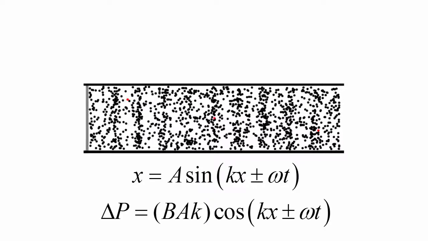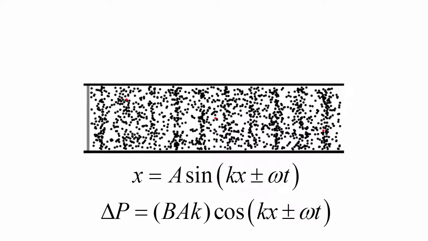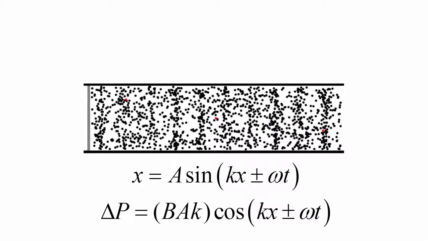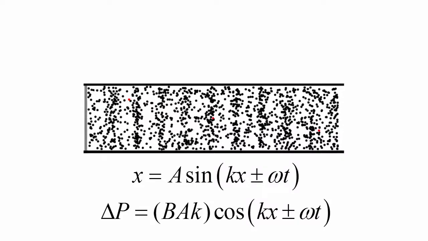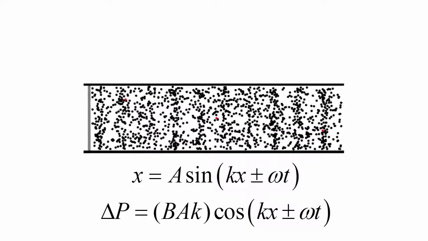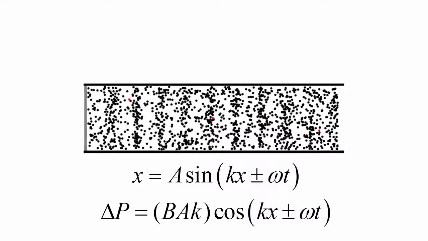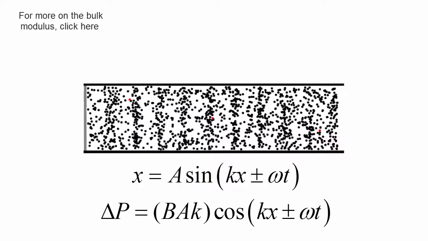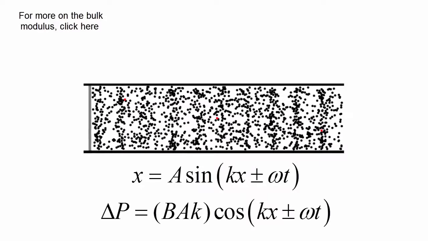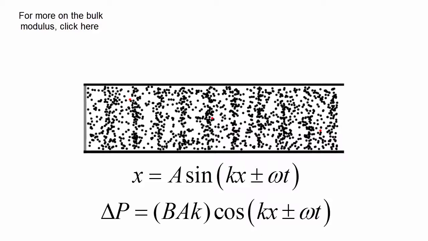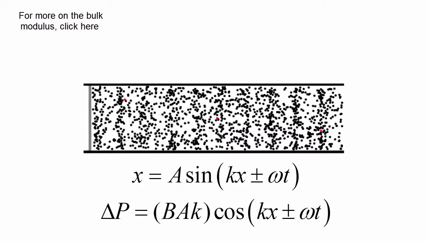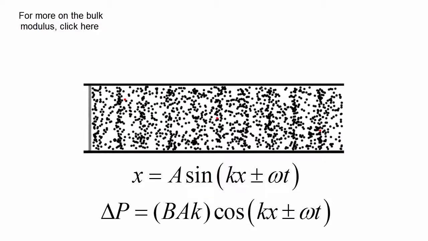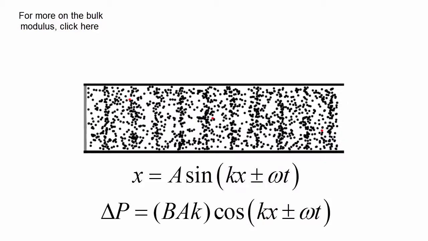It can be shown, but not here, that the change in pressure can be given by BAk times the cosine of kx plus or minus omega t, where B is the bulk modulus of the medium which the sound is propagating in, A is the displacement amplitude of the medium, and k is the wave number. The bulk modulus determines how much a material will compress under a given amount of external pressure. Recall the wave speed video in the previous chapter, and you remember that the bulk modulus affects the speed at which the sound wave travels through that material.